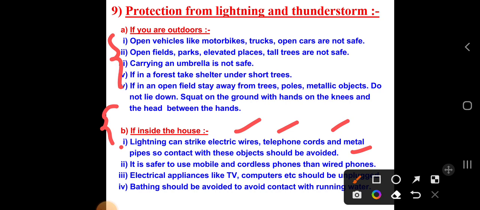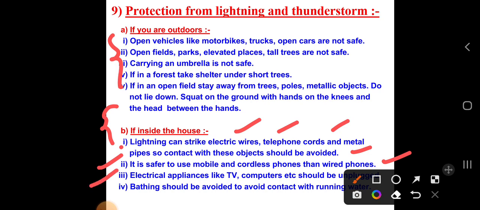Electricity and charges pass through them, so it may cause different types of bad impacts. Next, it is safer to use mobile and cordless phones than wired phones. A wired phone is an instrument which has wires. You have to avoid it in this situation.